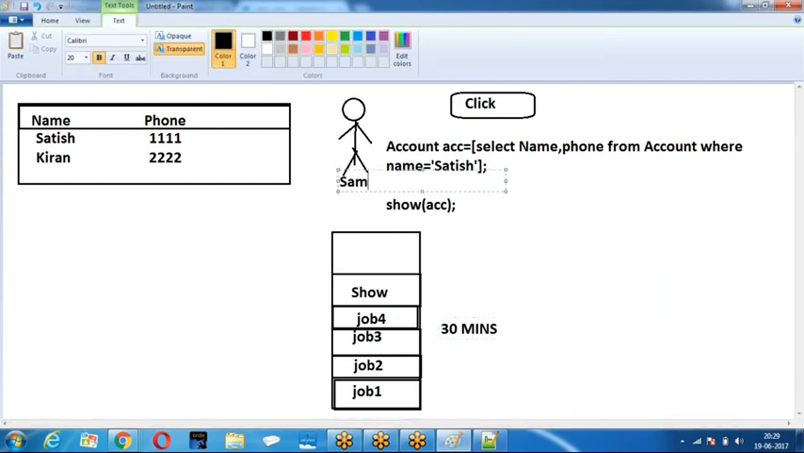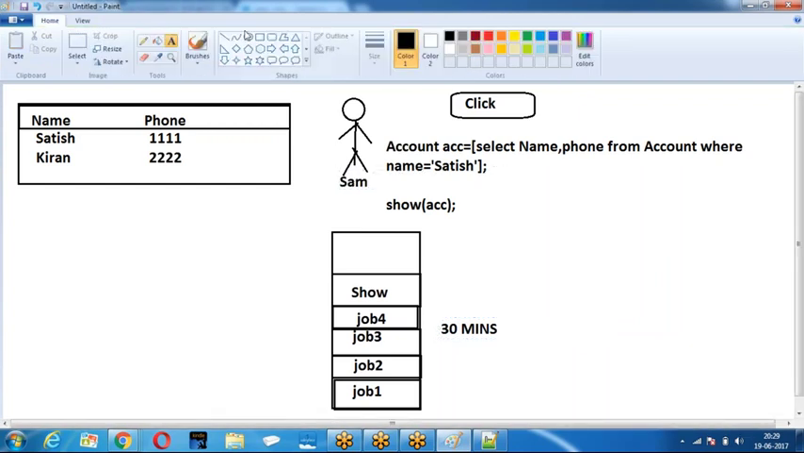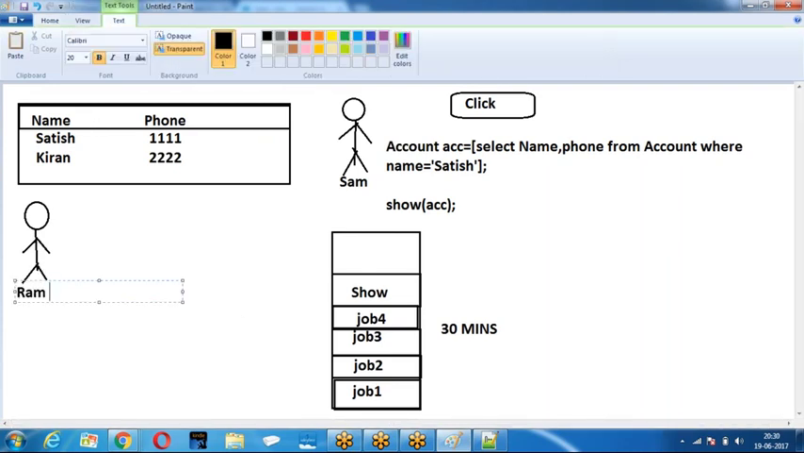This is Satish. Meanwhile, Ram logged in. There is one more user called Ram. So, when the job is added to the queue, Ram logged in. What is the data he passed? He called a show method. Already he has written a SQL query and took the data. What is the data he has taken? Satish, 111. With the data called Satish 111, it is waiting in the queue to get its turn.